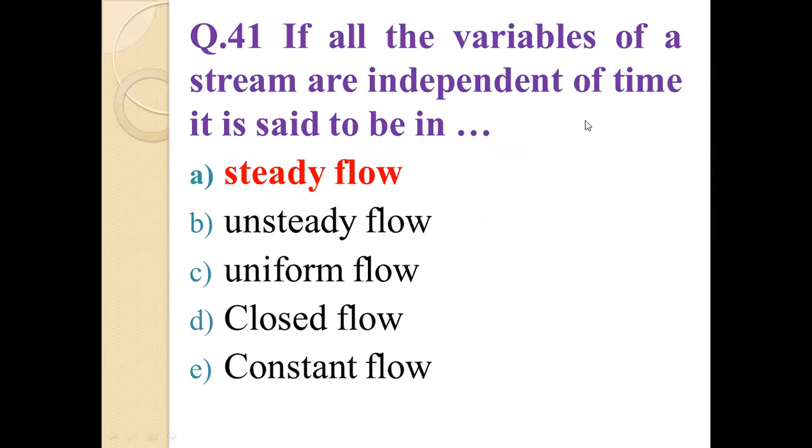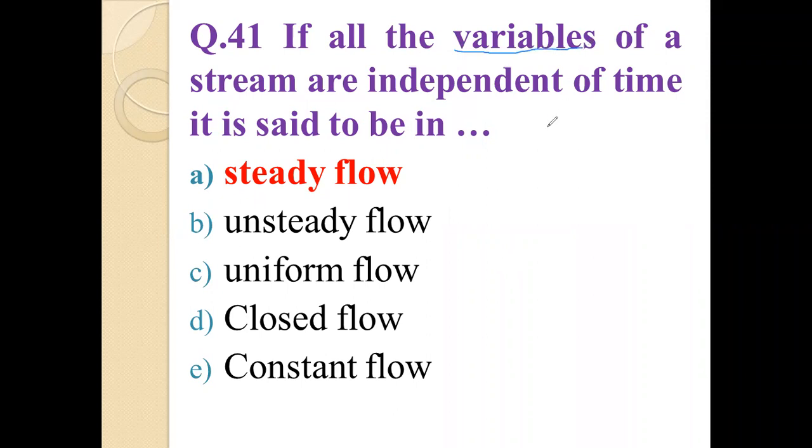Now question number 41. What is question number 41, friends? If all the variables of a stream are independent of time, it is said to be in. See friend, which are the variables?